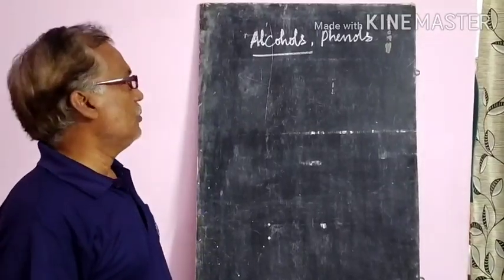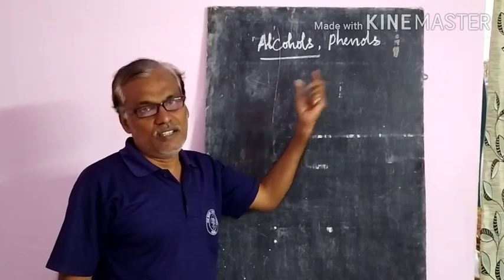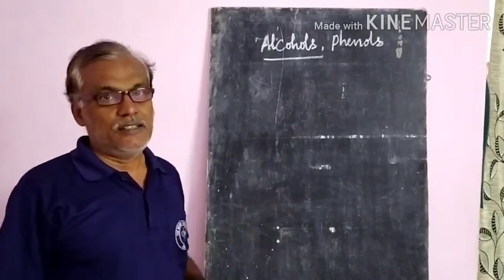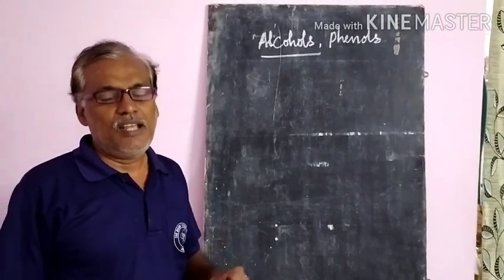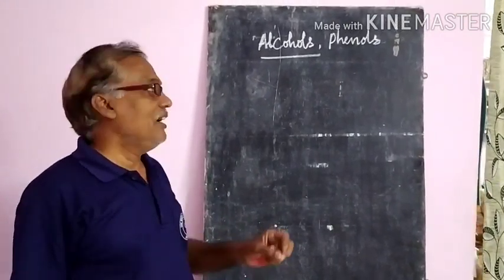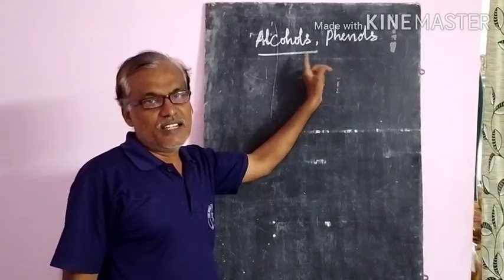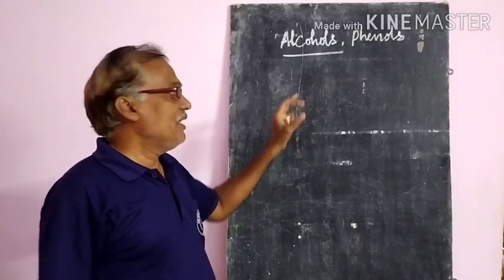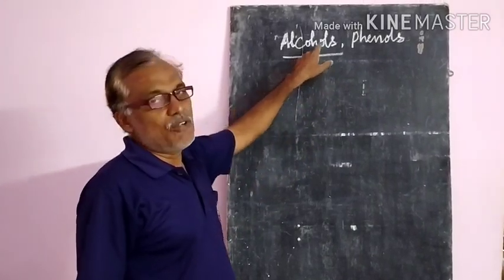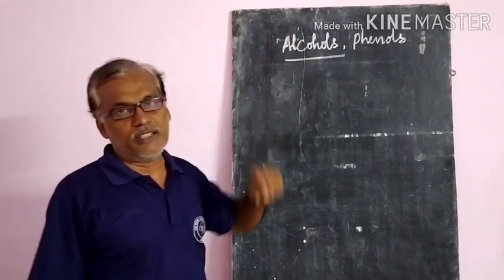Today in this video we will discuss the chemical reactions of alcohols and phenols and their acidic character. That is the main important question. Definitely in every examination they ask about the acidic character of alcohols and phenols, why it increases or decreases, or is more or less. So in this video we will discuss the acidic character and chemical properties of alcohols and phenols.